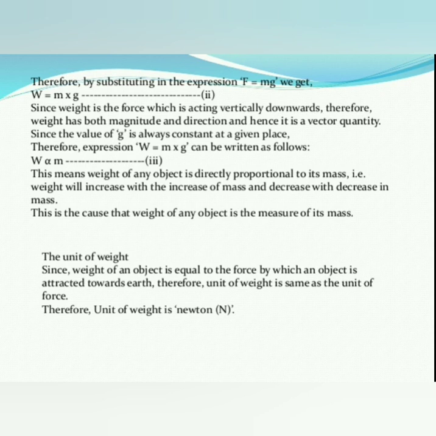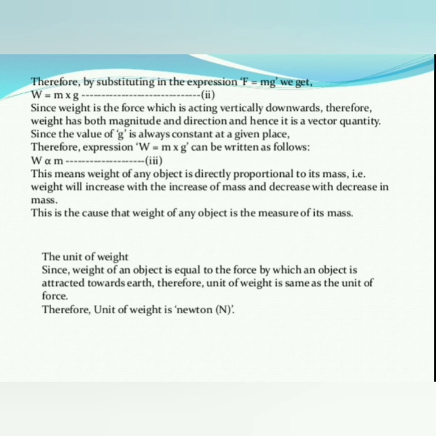Here W is directly proportional to the mass. This means the weight of any object is directly proportional to its mass, that is, weight will increase with an increase in mass and decrease with a decrease in mass. So weight of any object is a measure of its mass.